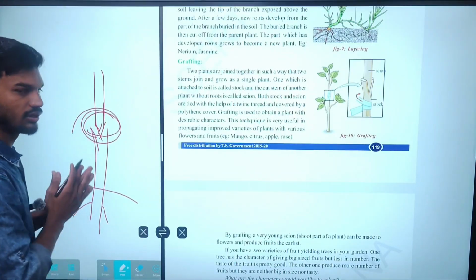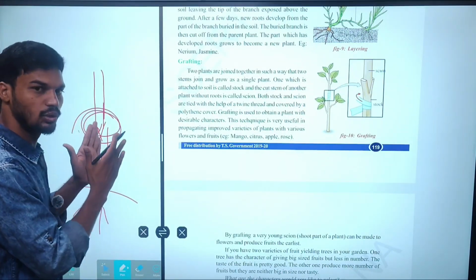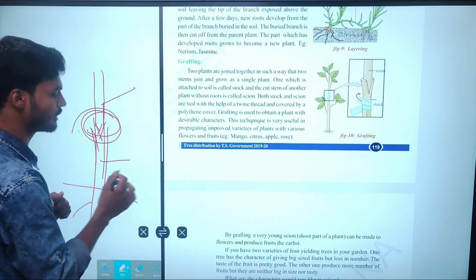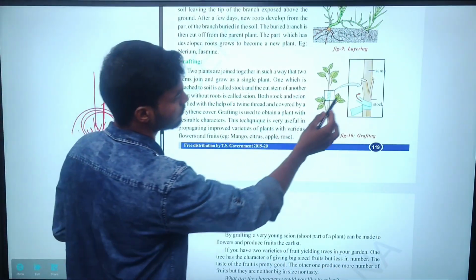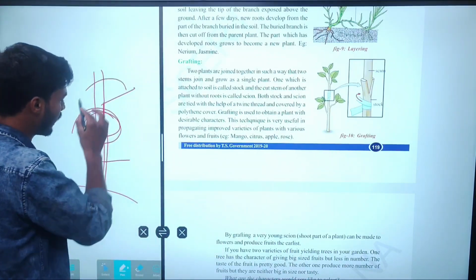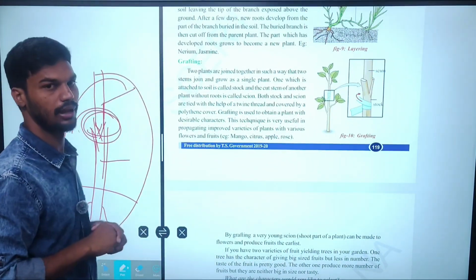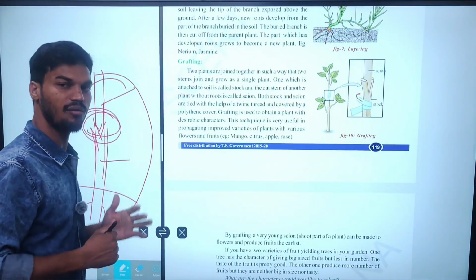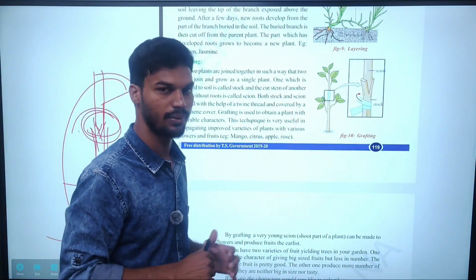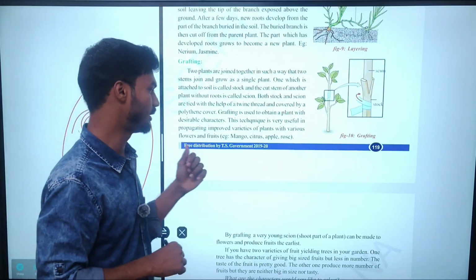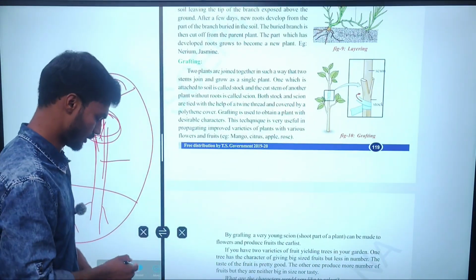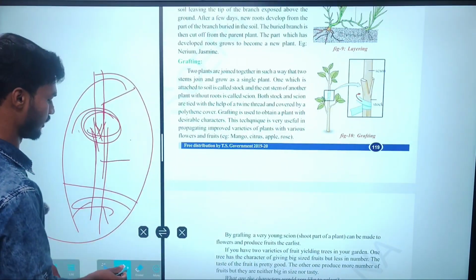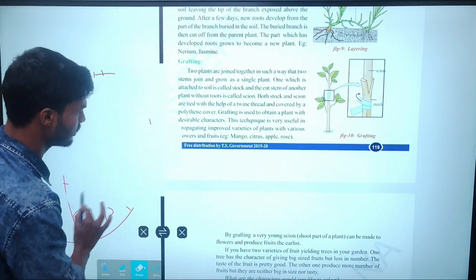After some days, the plant attaches properly, and the two characters from the scion and the stock can be seen in a single plant. For that reason, we use grafting. It is commonly seen in mango, citrus, apple and roses. These are examples of grafting. Clear? Next.